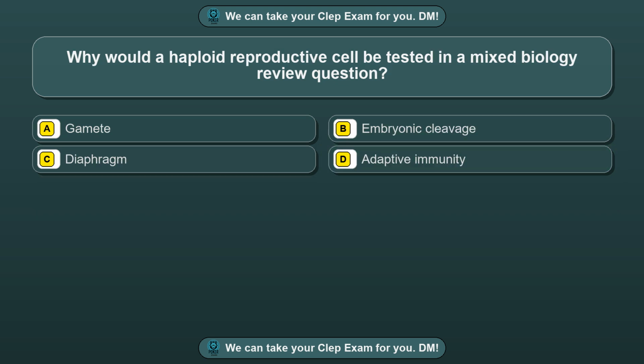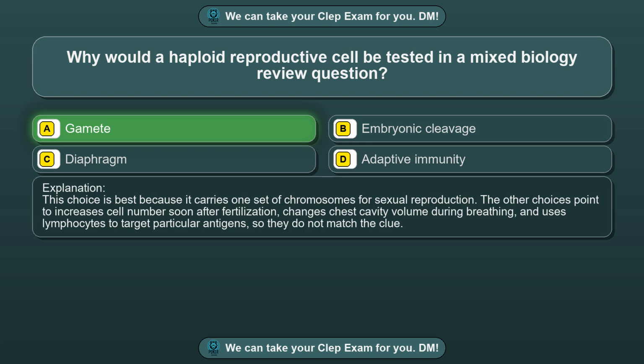Question 53. Why would a haploid reproductive cell be tested in a mixed biology review question? Option A, gamete. Option B, embryonic cleavage. Option C, diaphragm. Option D, adaptive immunity. The correct answer is option A, gamete. This choice is best because it carries one set of chromosomes for sexual reproduction. The other choices point to increases cell number soon after fertilization, changes chest cavity volume during breathing, and uses lymphocytes to target particular antigens, so they do not match the clue.